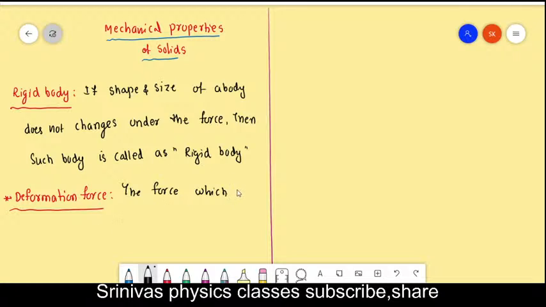The force which tries to change the shape and size of a body is called as deformation force.